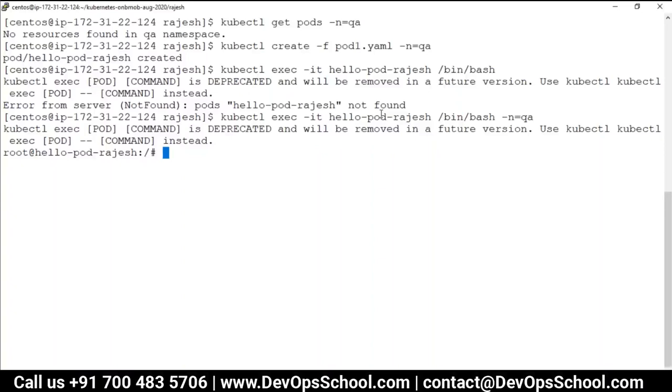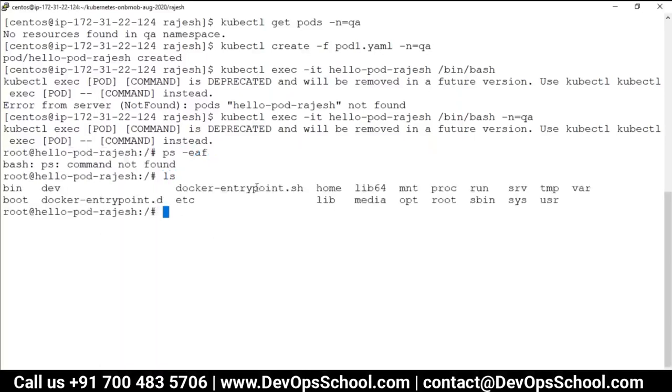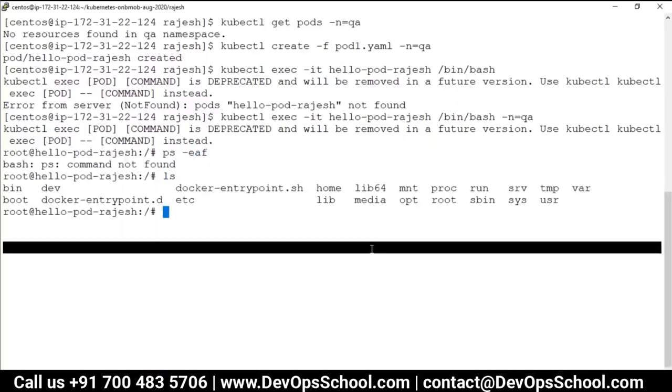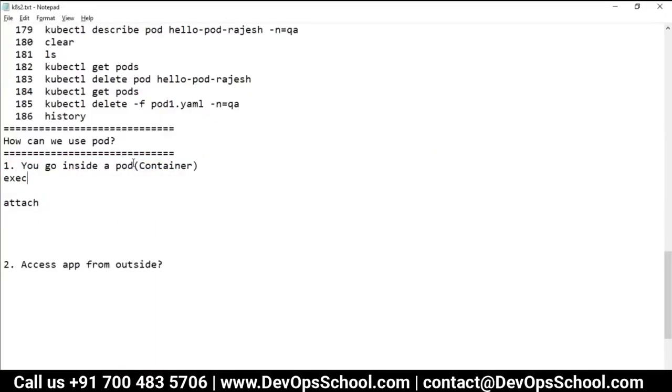So now, where are you? Inside the container. I'm inside a pod. Now ps -ef, ps is not there unfortunately. ls, these are the things that are there. You're inside a container. Again, don't make a mistake: you're not inside a pod.